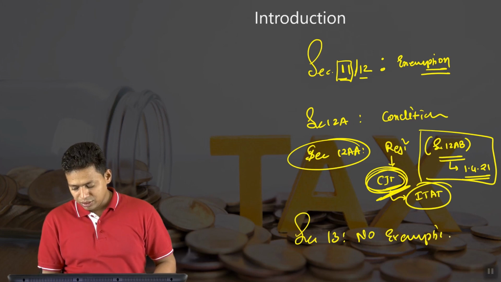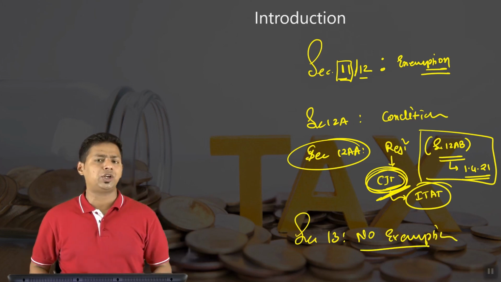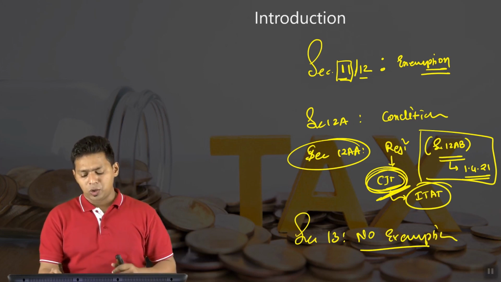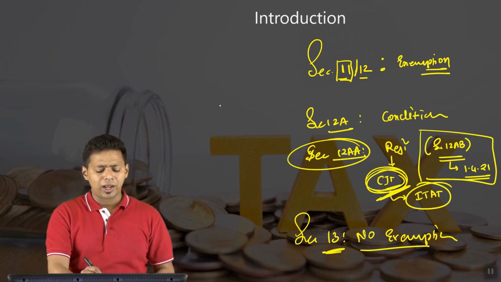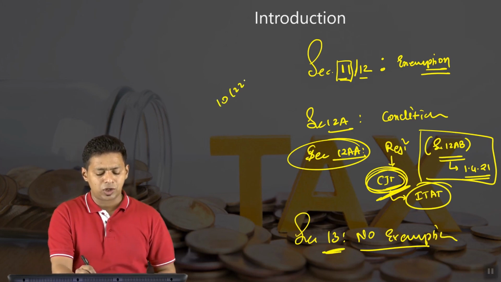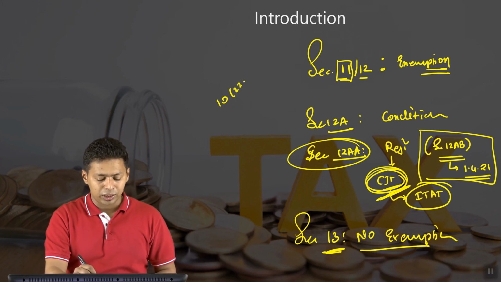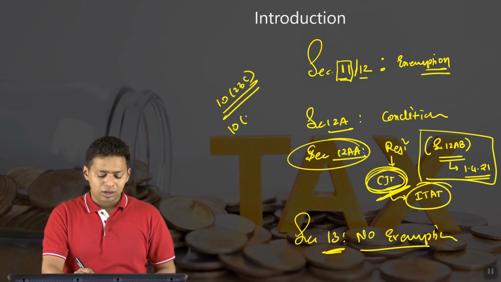No exemption, because you are not complying with the law, you are not operating within the objective of the law. So these are the important sections: 11, 12, 12A, 12AA, section 13. Apart from that, as a bonus, we are going to learn section 10(23C) in this particular chapter,